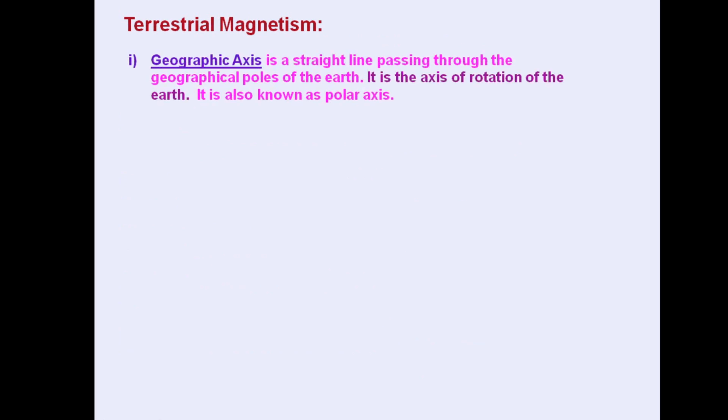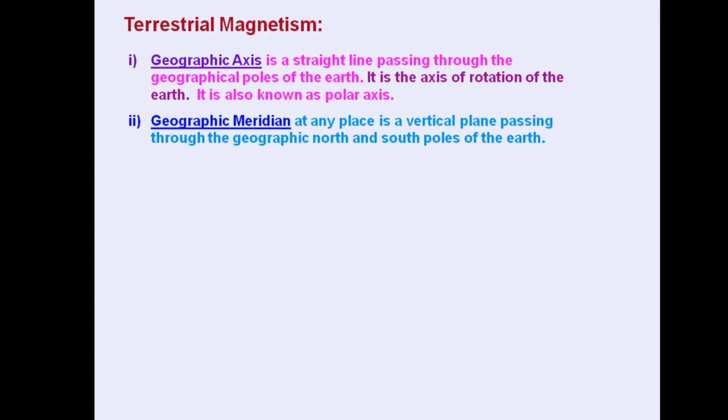Terrestrial magnetism. Terrestrial means geographical level. Here one term is the geographic axis. It is a straight line passing through the geographical north pole and south pole of the earth, or we can say it is the axis of rotation of the earth, also known as the polar axis. Next is the geographic meridian. It is any plane, a vertical plane, passing through the geographic north-south poles of the earth, or we can say a vertical plane passing through the geographic axis.